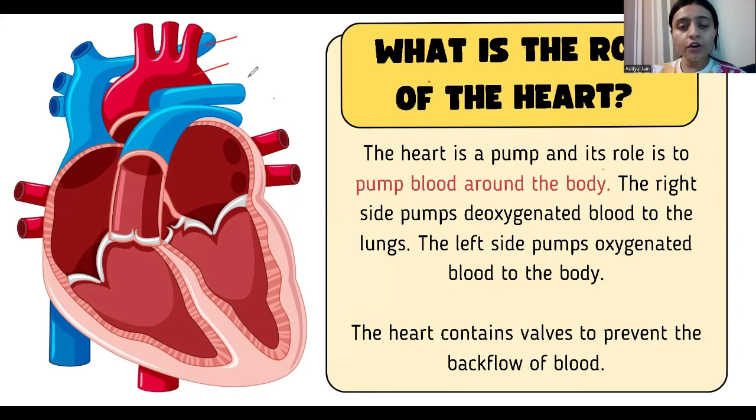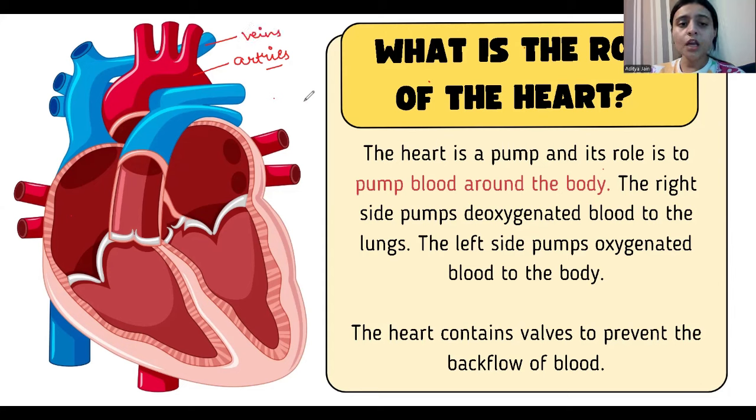So for your ease, I'm going to symbolize the arteries and veins in different colors. The red one is going to be your arteries. In the whole chapter, always remember that the red part is the arteries and the blue ones are the veins.